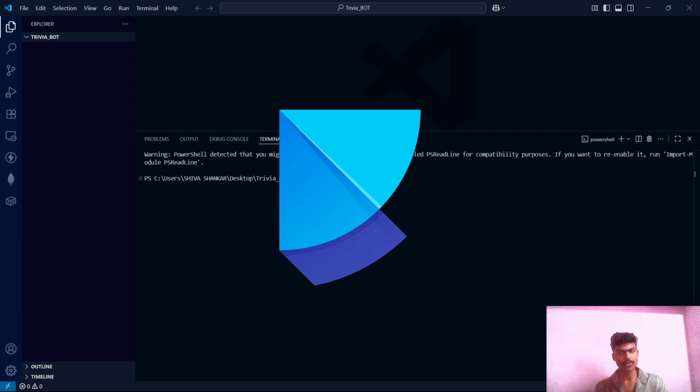The reason for using Poetry is it's not just a package manager, it's a dependency and virtual environment manager. Everything stays clean and reproducible, so no more "it works on my machine" headaches. I know some of you might ask, can't we use UV instead? Yes, technically you can use UV, but Poetry gives us tight control over the dependencies and the versions and the scripts inside a pyproject.toml file. That's why for a professional project like this, I would strongly recommend using Poetry.